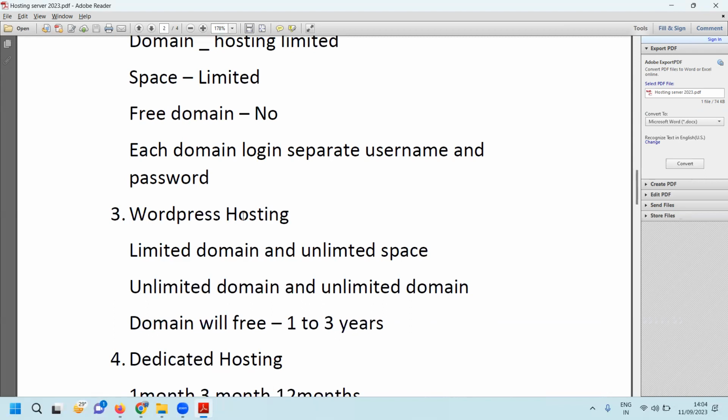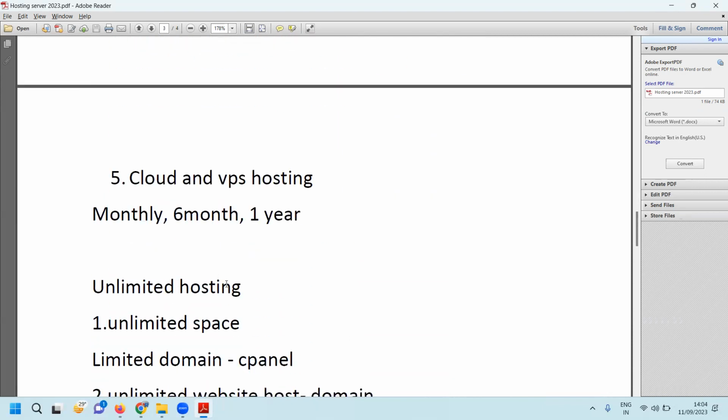Limited space, limited domain, unlimited space, unlimited domain, limited space, and unlimited domain, unlimited space. Very rare. So that is the option. This is the one for purchasing any domain. Who should take dedicated or cloud? Which e-commerce website will have more customers after 3 to 5 years? If good customers are there and my website is getting stuck, at that time you can purchase dedicated and cloud hosting.